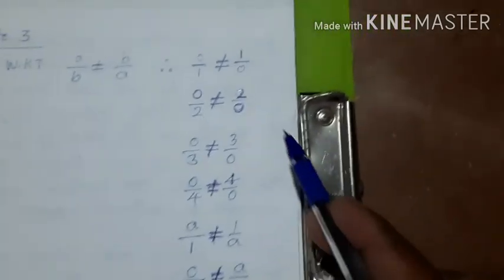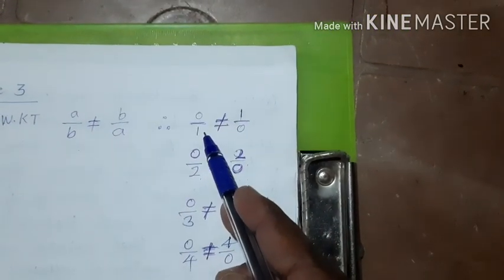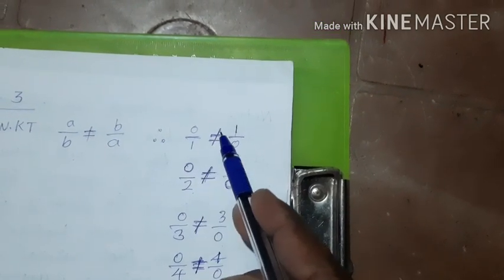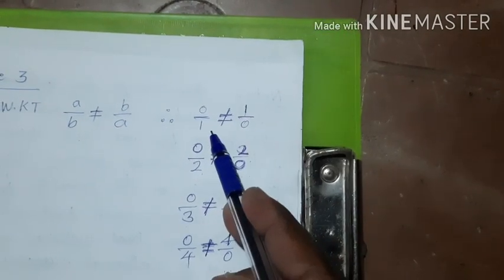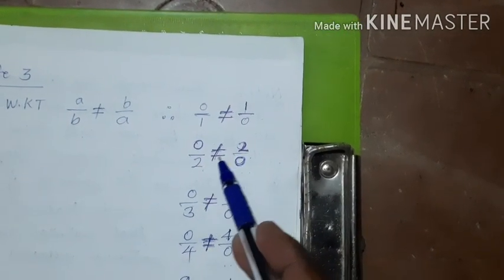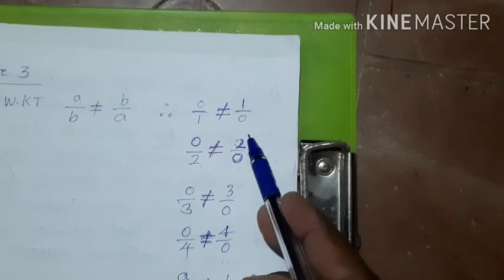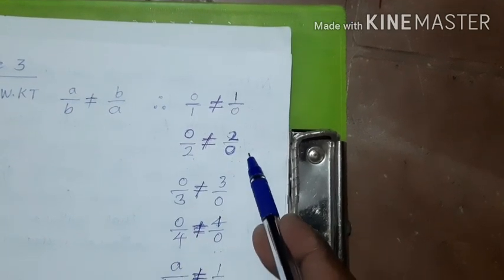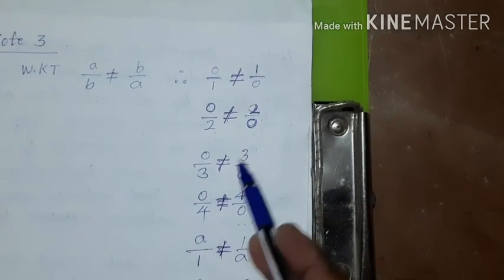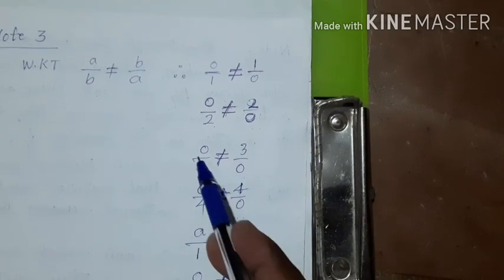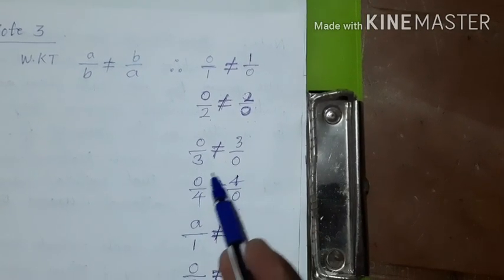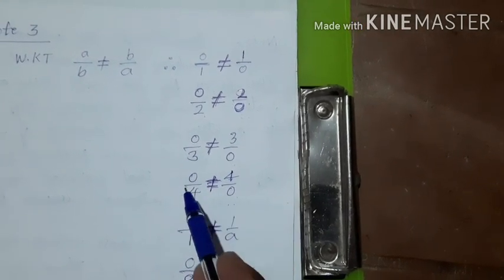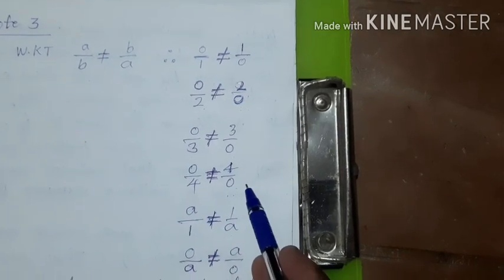That is why here we can say 0 by 1 is 0. But 1 upon 0 is infinity. That is why 0 is not equal to infinity. 0 by 2 is 0. But that is not equal to 2 by 0, because 2 by 0 is infinity. So 0 is not equal to infinity. Here 0 by 3 is 0. But 3 by 0 is infinity. So 0 is not equal to infinity. Here also 0 by 4 is 0. But 4 by 0 is infinity. Therefore 0 is not equal to infinity.